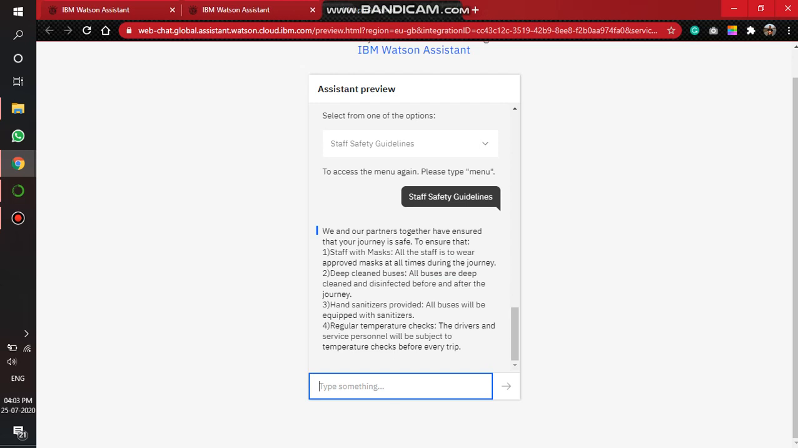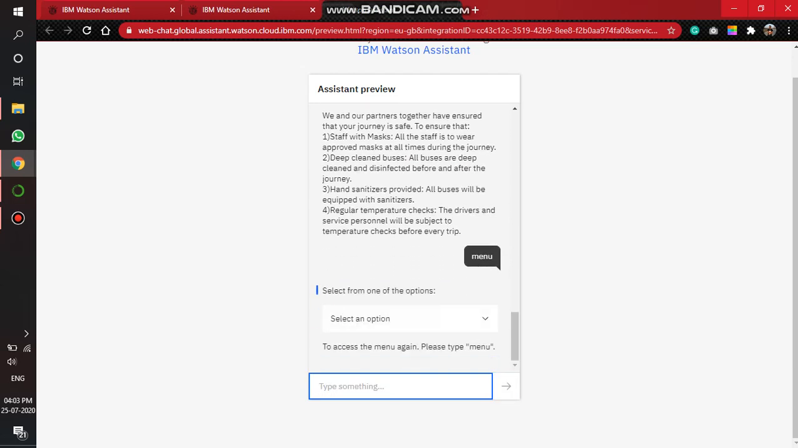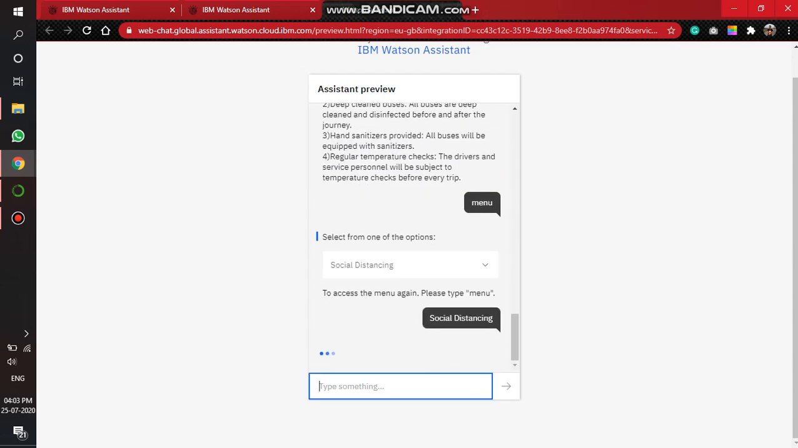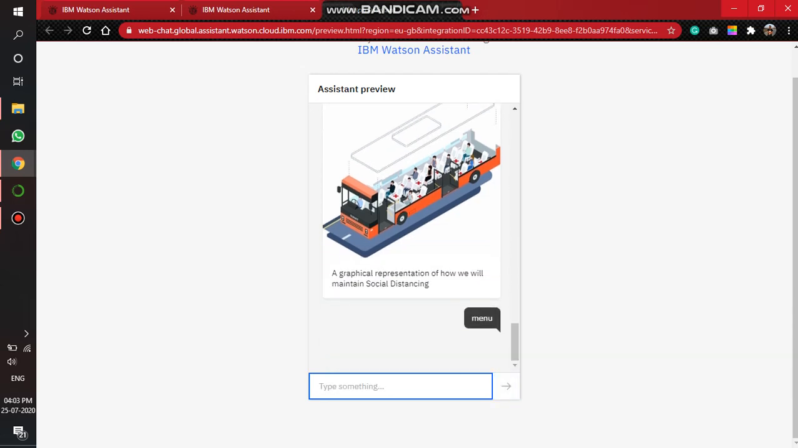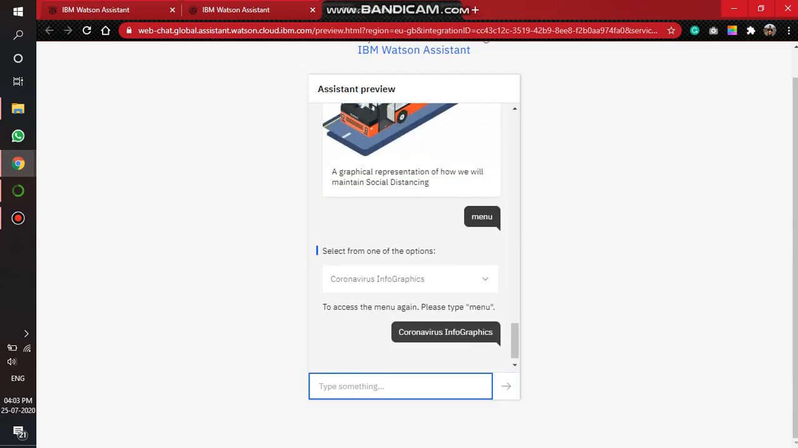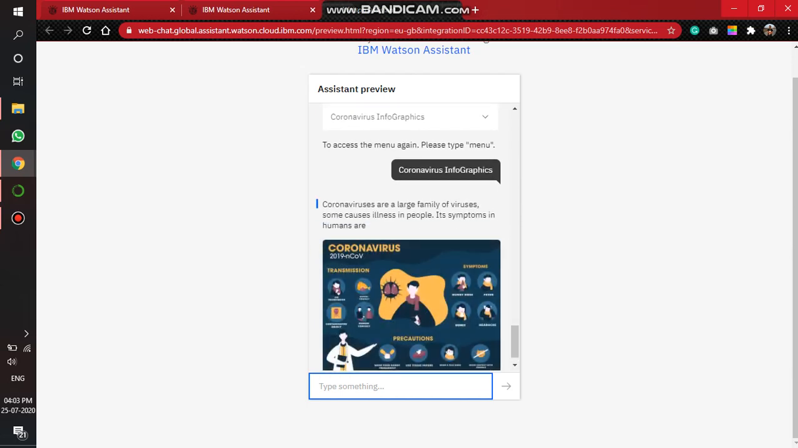Our fourth option is social distancing. Let us check it out. This option tells the user how the bus has been modified to ensure maximum safety. It is easily understood by the graphical representation of the bus. And our last option is coronavirus infographics. It gives basic info on coronavirus, its symptoms and precautions.